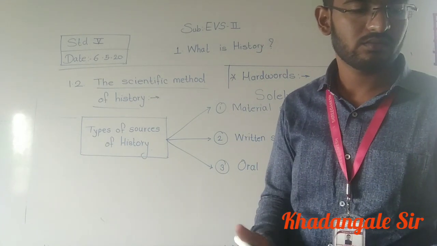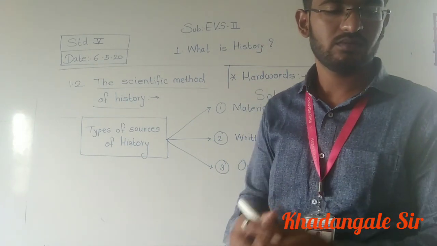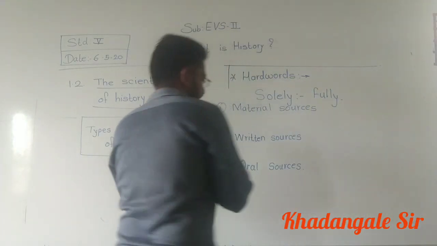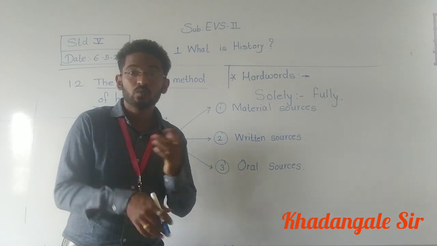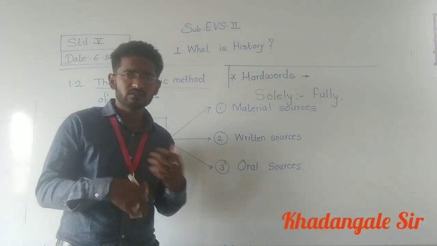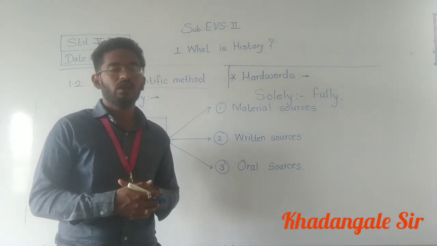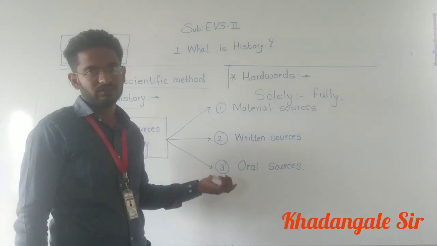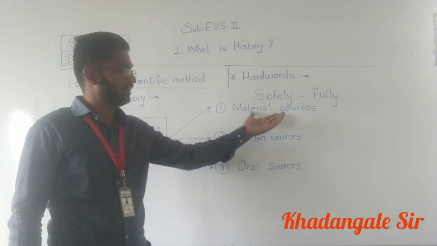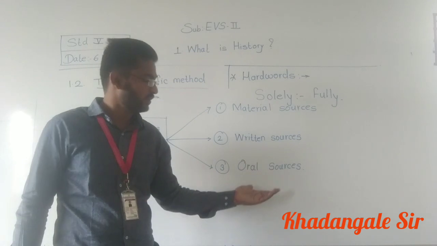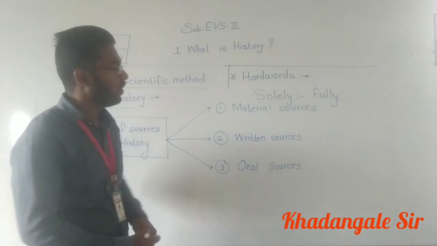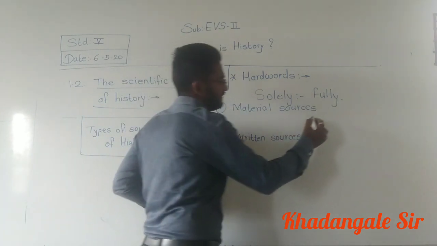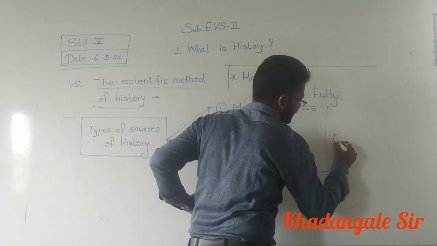See, what happened in history, how it happened, what are the evidence, all these things they are trying to find out. And when we are getting evidence, like material sources, written sources, sometimes we are getting oral sources also. Okay?